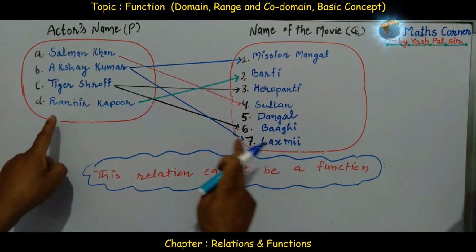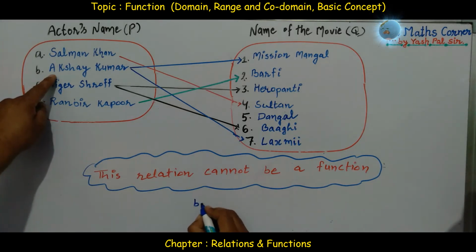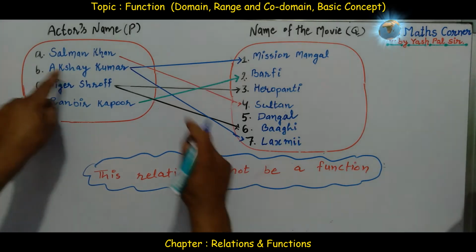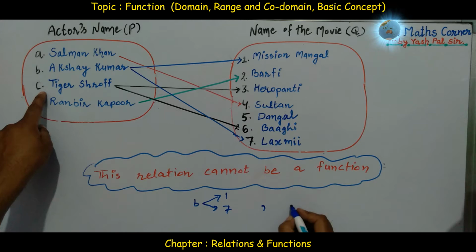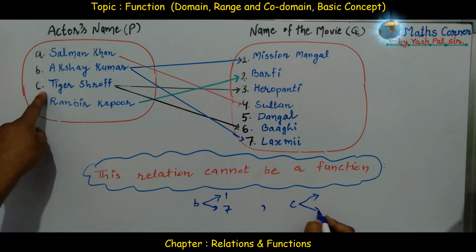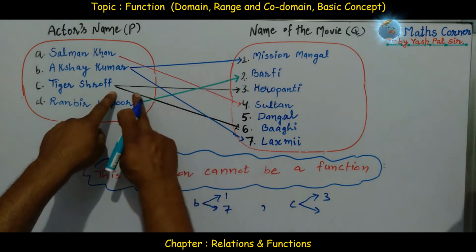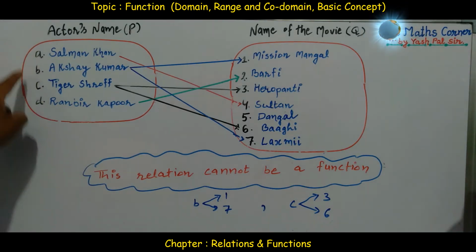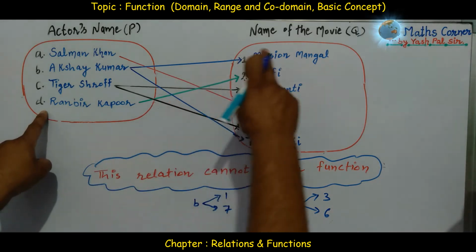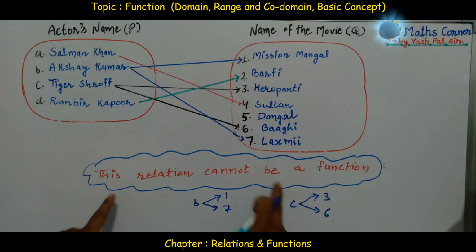In this example, this relation cannot be a function. Why? Because B has two images, 1 as well as 7. Likewise, C has two images, not unique, 3 as well as 6. So uniqueness fails. Each element of the first set should have one and only one image. Only then we say that the relation is a function. So this example is not a function.